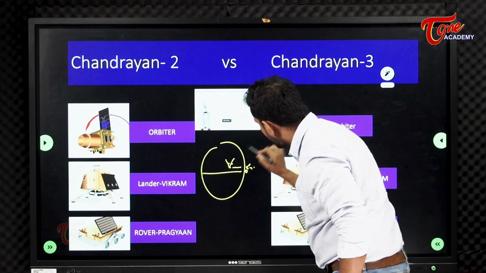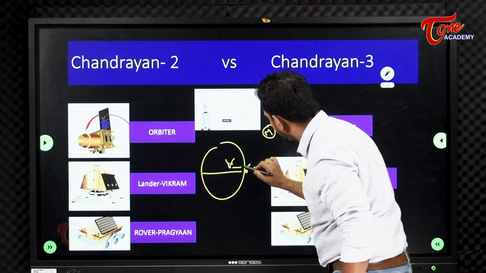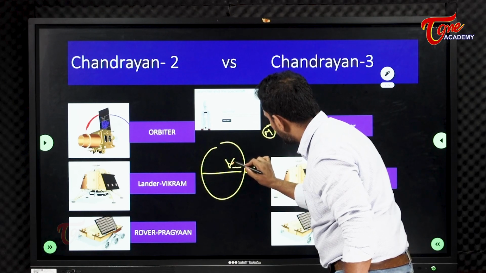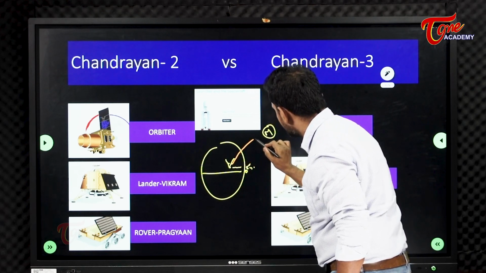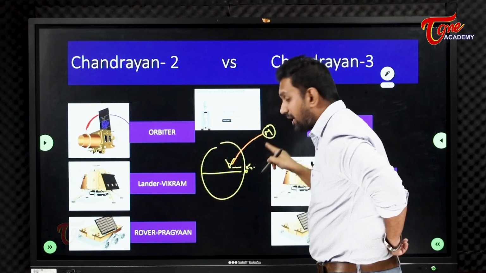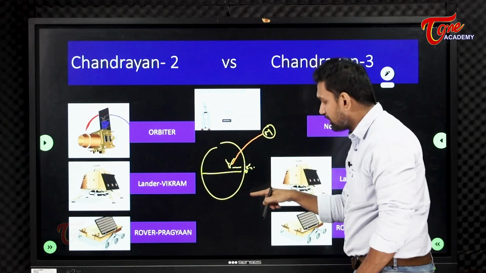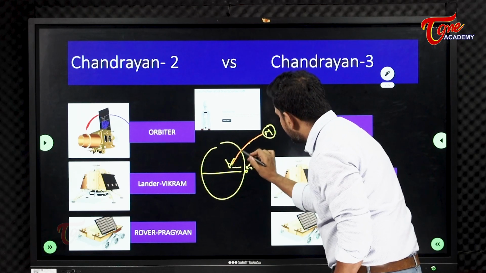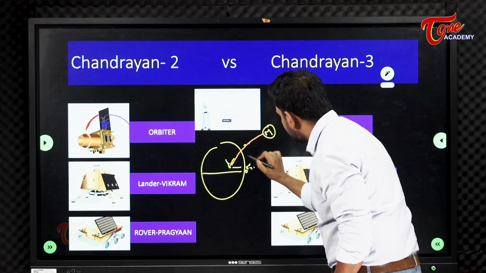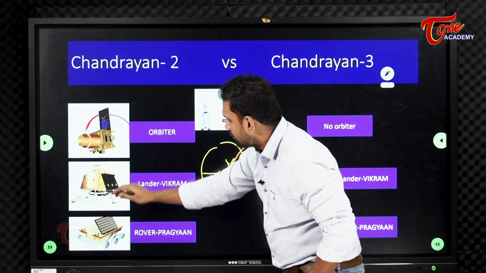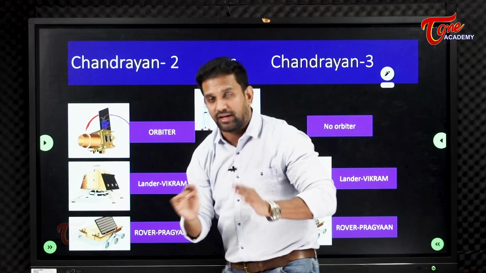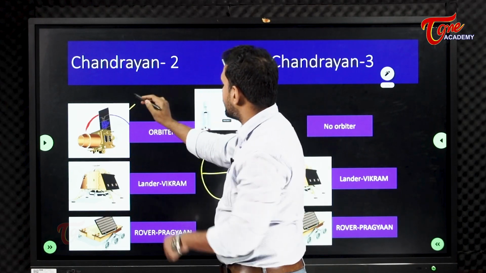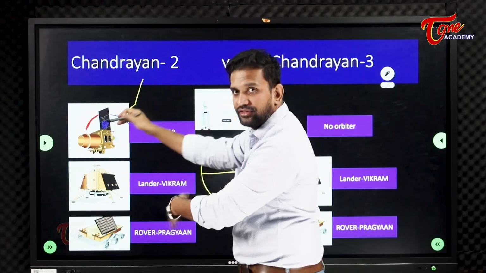Here, if this is the moon, we'll launch like this. We don't launch directly. That is again a different discussion, but I'm just showing you that we will launch like this. This is done by all these instruments which together are called Chandrayaan 2 or Chandrayaan 3, whatever you say.